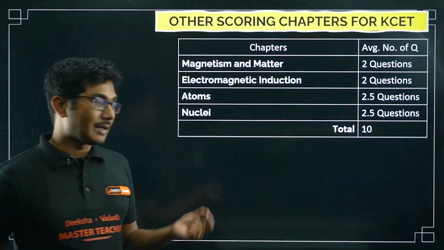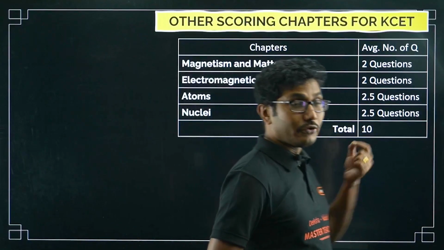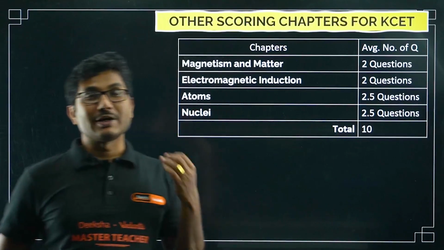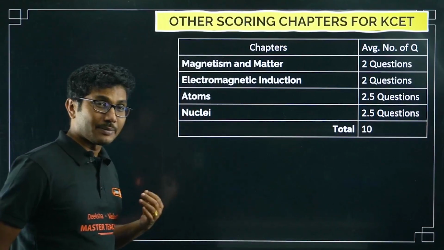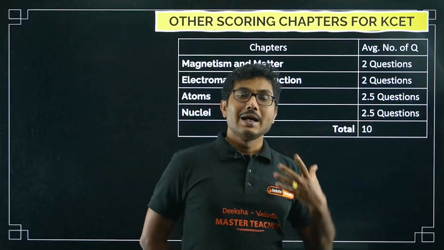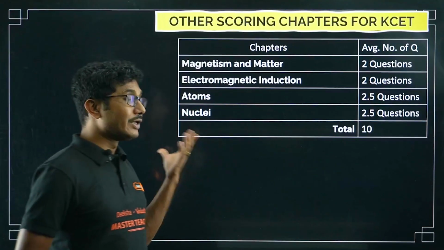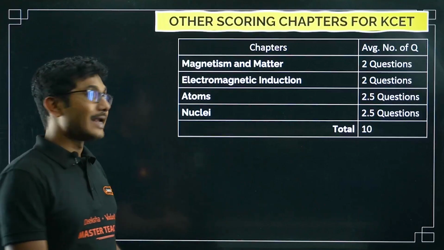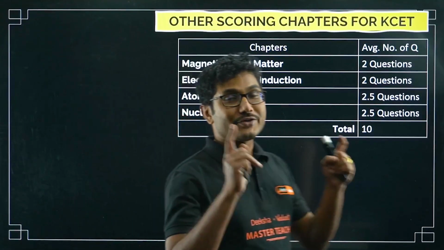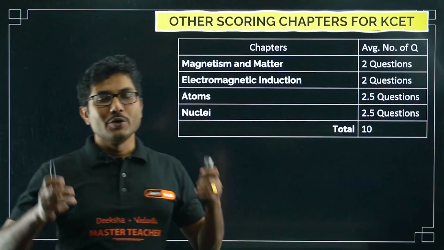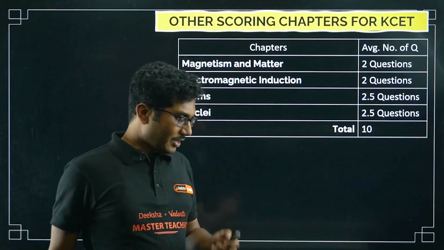For the PU2 exam, I am hoping that you will all give a good PU2 exam and score good marks. Those who are droppers have also scored good marks in their PU2 exam. So combined effort should be well enough to get a good mark, a good rank in the KCET exam, and our dream is that you will achieve a rank below 1000, right? And we are trying to help you achieve that dream.